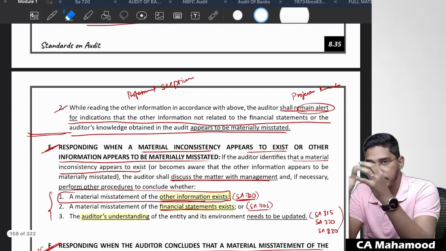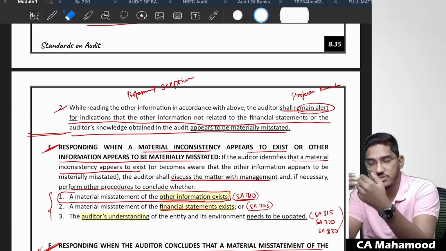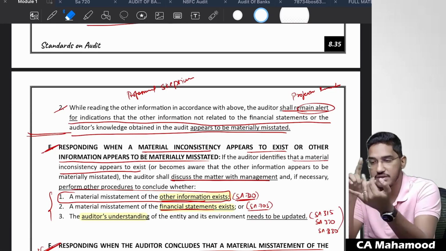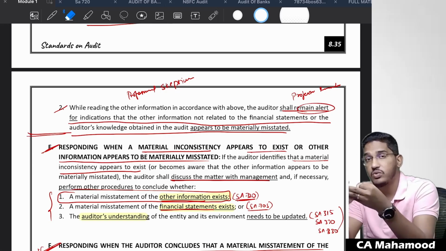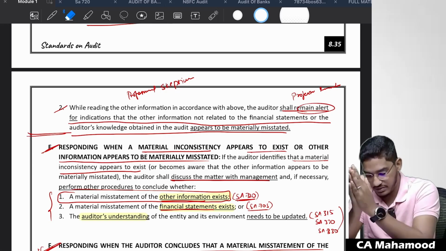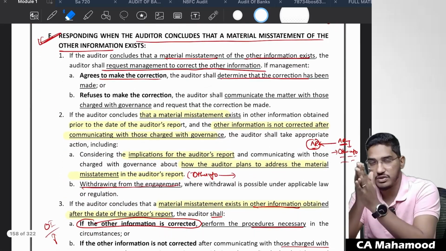If you find a material inconsistency, if you found differences, you need to discuss with the management, analyze that, and finally determine: is only the other information wrong, or are only the financial statements wrong, or is there any requirement to update your understanding regarding the client's business? Then, if you have finally decided there is a misstatement only in the other information, what should you do?